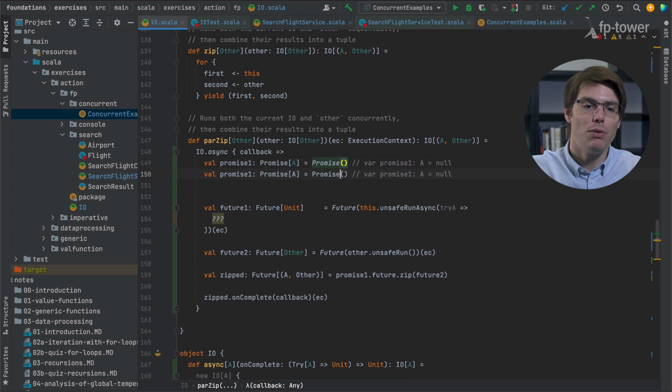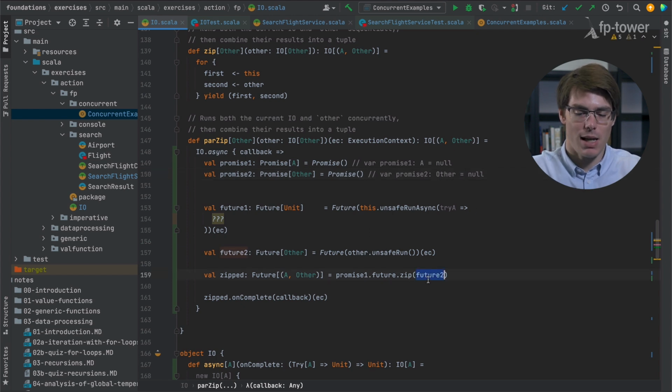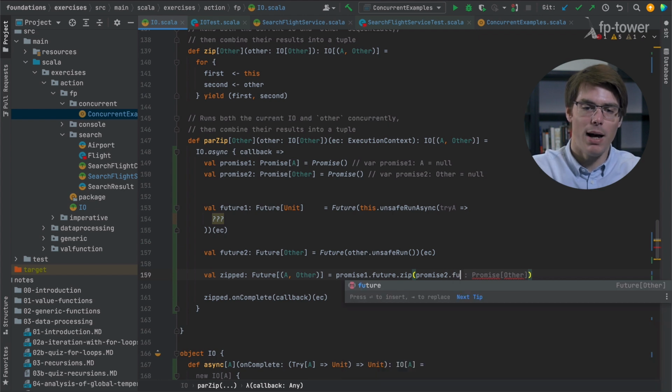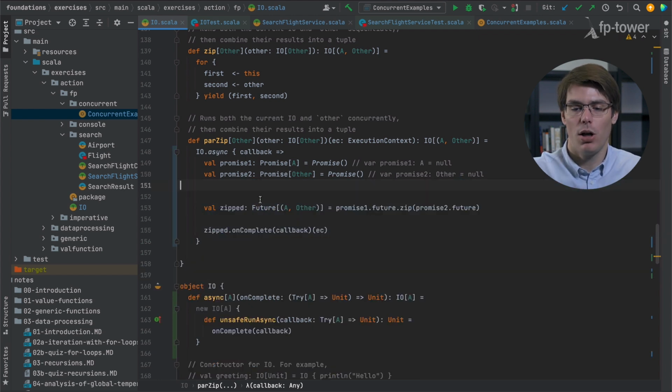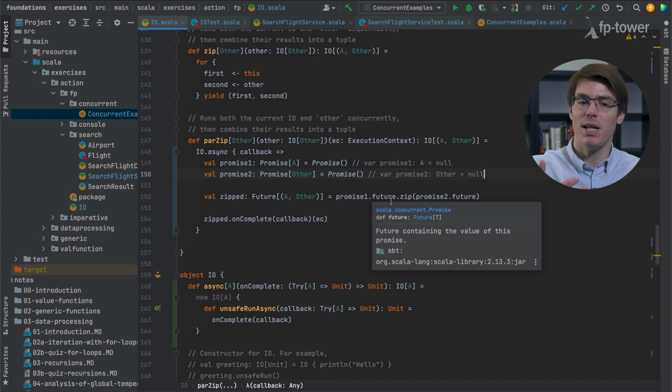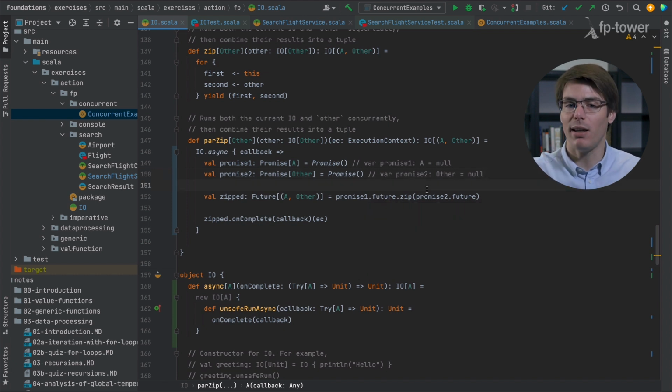So if we create two promises, one for an A and one for another, we can combine the two futures together and zip them, and then leverage the onComplete function like before. It's a bit magical, but we really rely on the Promise and Future API to do the right thing. The only thing we really need to do is somehow set this promise at some point.